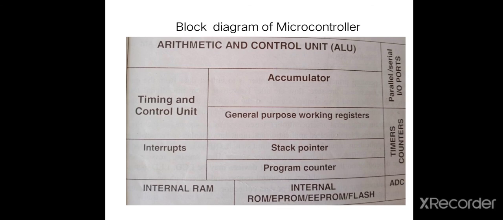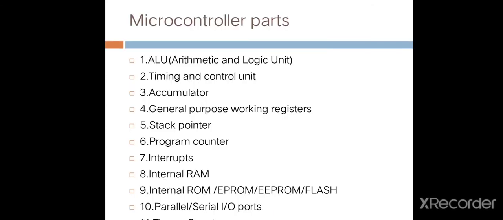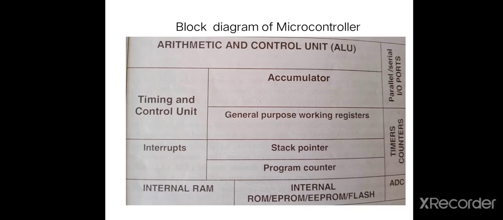Then it also contains internal RAM. What is the function of internal RAM? Function of internal RAM is to store temporary data and program. The next is internal ROM. What is the function of internal ROM? Function of internal ROM is to store data permanently. Then next block is ADC. ADC means analog to digital converter.